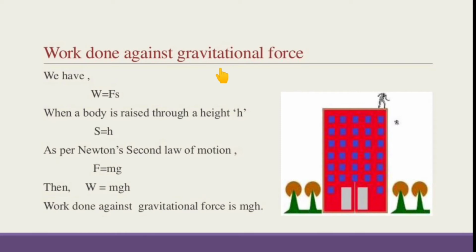Now, work done against the gravitational force. We have W is equal to Fs. When a body is raised through a height h, then S is equal to h. As per Newton's second law of motion, F is equal to mg. Then W is equal to mgh. Work done against gravitational force is mgh.